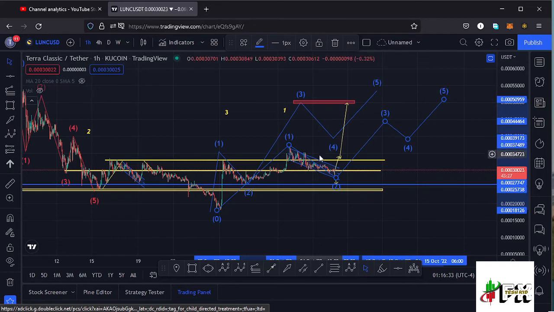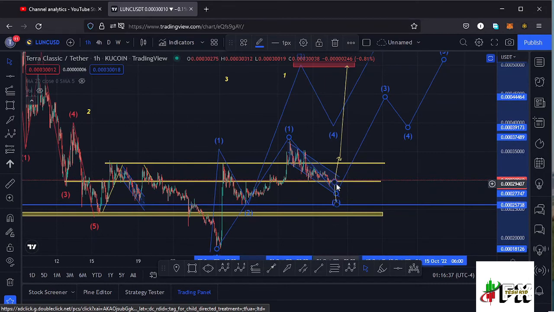So let's be patient and see how that plays out. Let's continue watching that key area of support at around the $0.00029 mark. In case we see a breakout below that key area of support, I'll keep you updated and also give you the most likely possible scenario here on the Lunc chart.